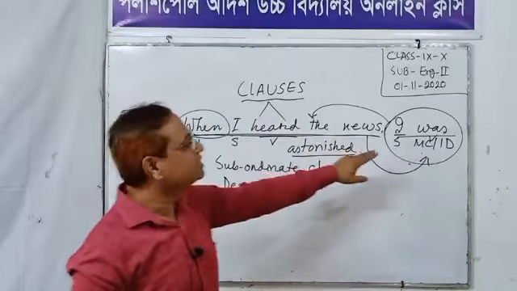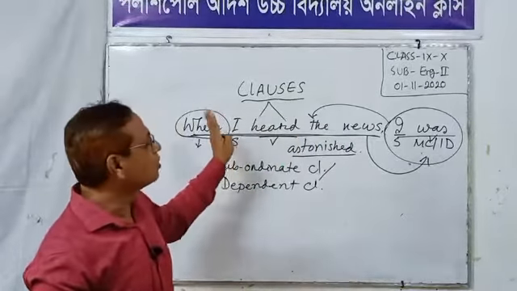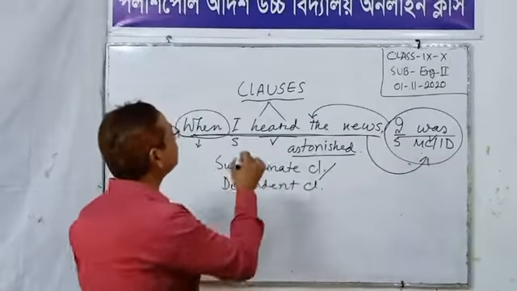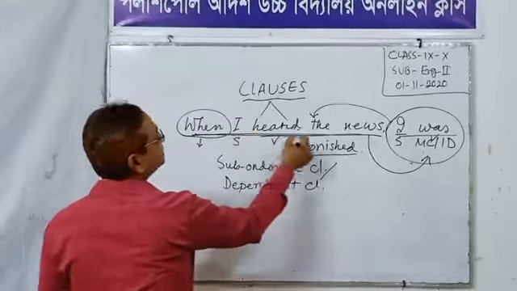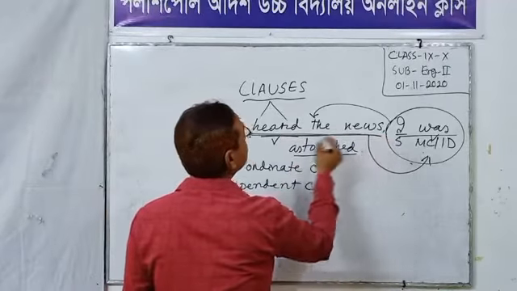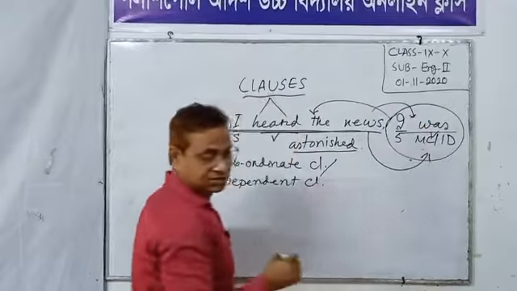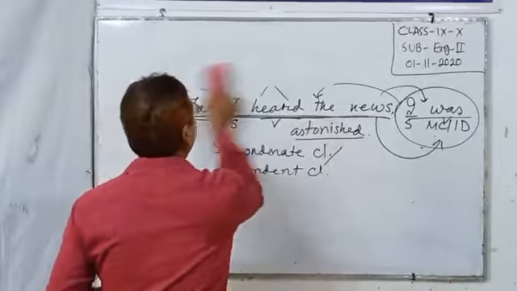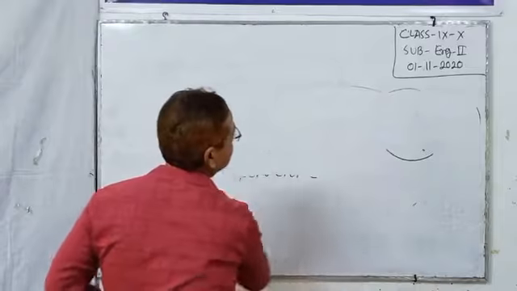Independent clause dependent clause এর উপর নির্ভরশীল নয়, but dependent clause independent clause এর উপর নির্ভরশীল. The independent clause makes meaning, while the dependent clause doesn't make meaning without it. So dear students, that is what we learned in my last class.